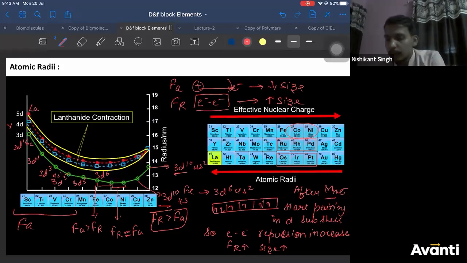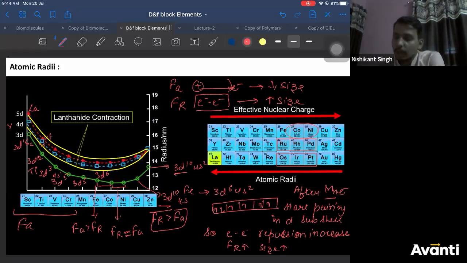So what do you observe? In a group, size is increasing. Normally, scandium, yttrium, lanthanum: as you go from scandium to yttrium to lanthanum, size increases. What contrasting thing you see here is, let us say this is your 3d titanium. This becomes your zirconium. This becomes your hafnium.